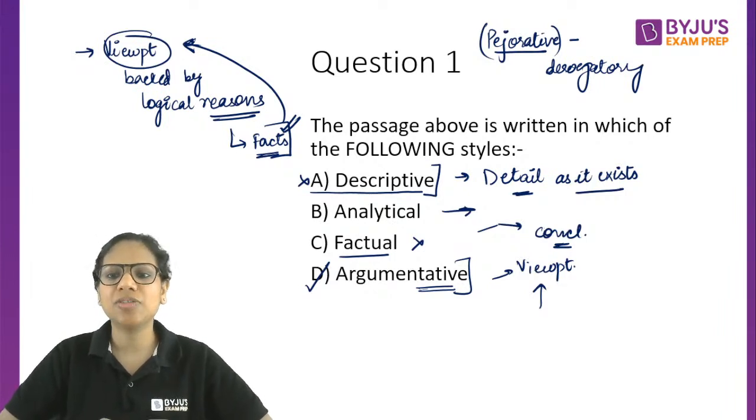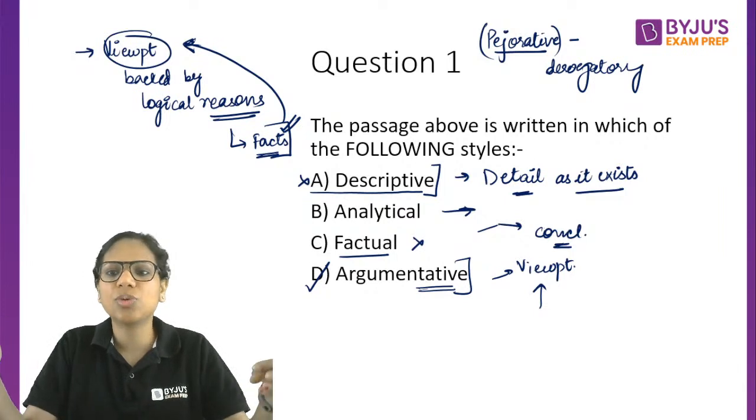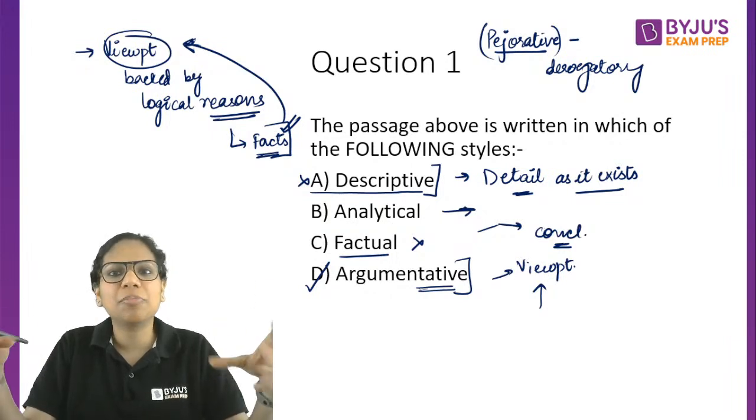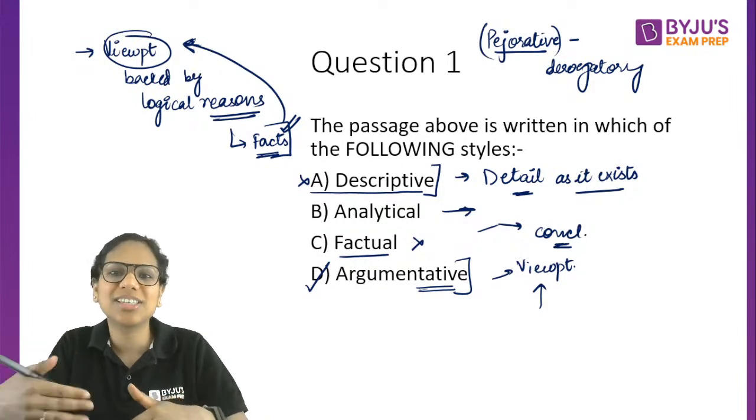The difference between descriptive and analytical, Rishabh, is that in descriptive you are not trying to establish something. For instance, when scientists research, their aim is not to describe a particular medicine to you. Their aim is to find out whether that medicine will cure a disease or not.